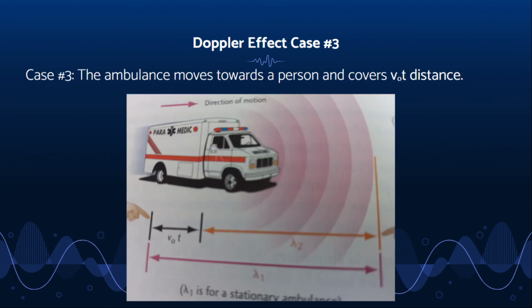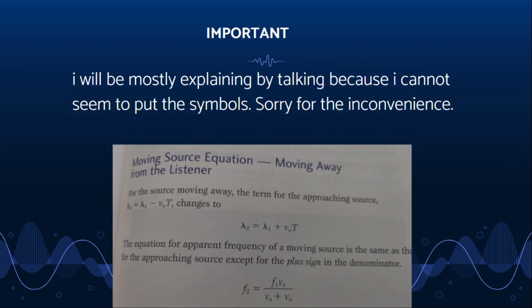Now refer to the last diagram. This one is slightly more complicated. The car moves towards a person and covers v_o t distance. A sound wave from the stationary car has wavelength 1, so the sound wave of the moving car will have a wavelength of 2. To solve for wavelength 2, we replace the t with the period of the wave T to get wavelength 2 equals wavelength 1 minus v_o T.